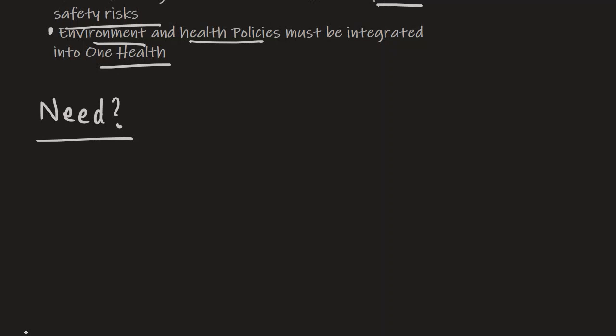So for this kind of a plan of action, why do we have to take an integrated approach? Why do we have to consider zoonotic diseases and environmental health when we talk about health? The reason being that human health, as I said, cannot be considered in isolation.